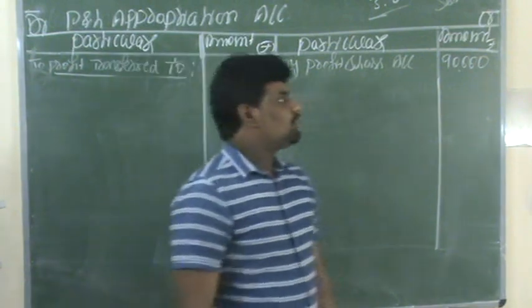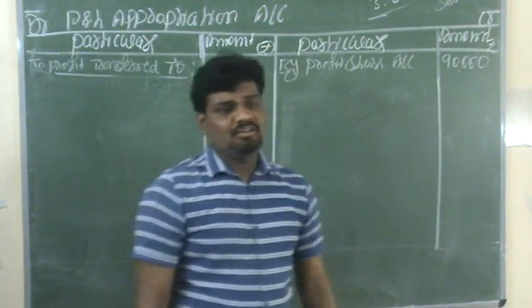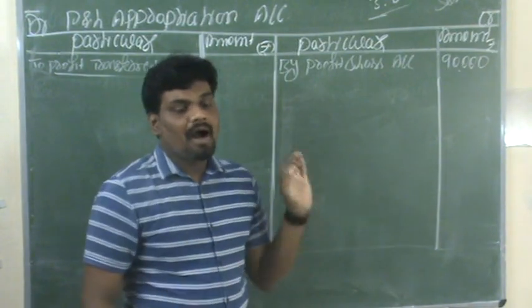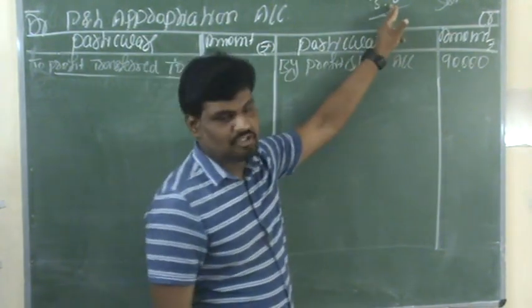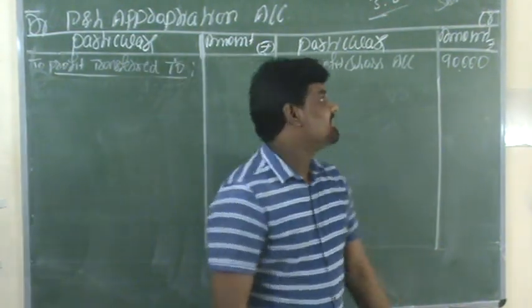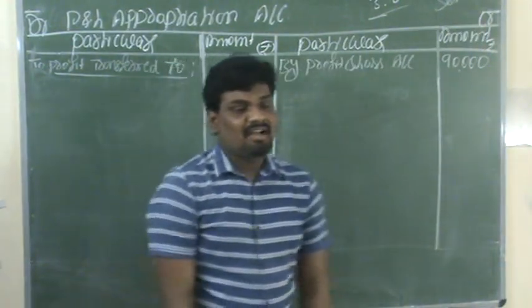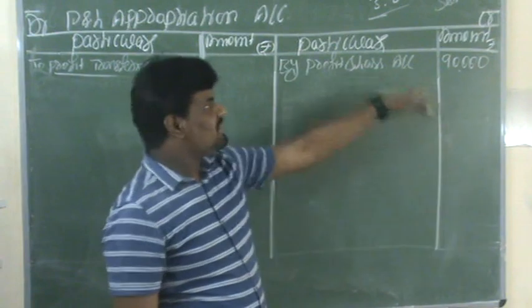The total profits in the business are 90,000. This 90,000 we need to appropriate among all the partners according to their ratio. One more thing here: the guarantee is given only by Roja.